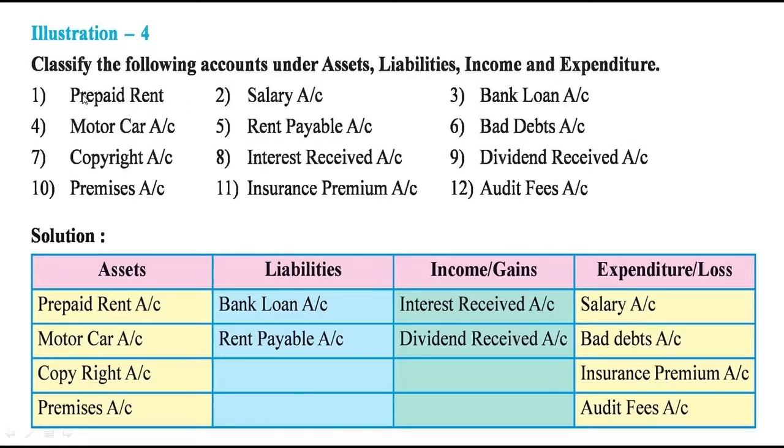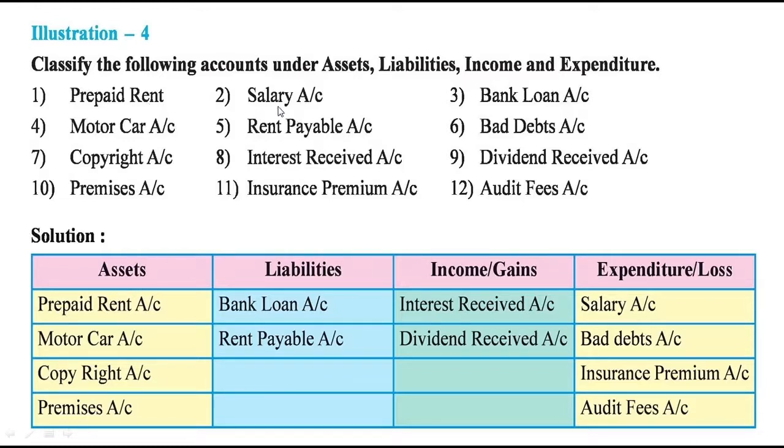In this case, the rent is paid in advance. For that, we are going to receive the services in the future. So something that is receivable is considered as an asset. So prepaid rent is recorded under the heading assets.